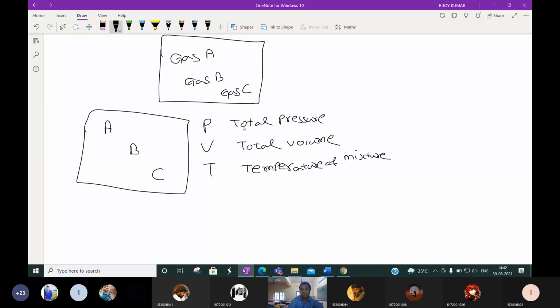Okay, P means what? Total pressure. Why is it called total pressure, why is it called total volume, and why is this called the temperature of the mixture only? Why is this not total volume? Sir, if T is temperature, we can easily identify it, sir. Again, no other confusions will be there.